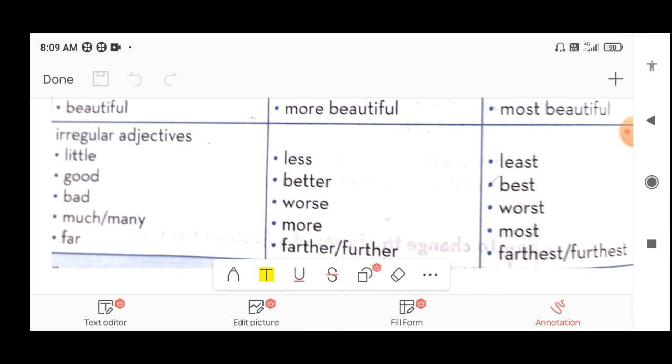Okay students, so this much is enough for this video as the introduction. In the next second part I will explain the textual exercise of this chapter.